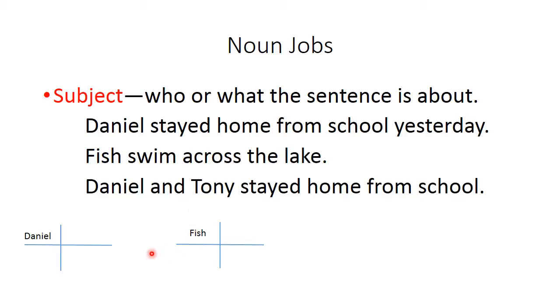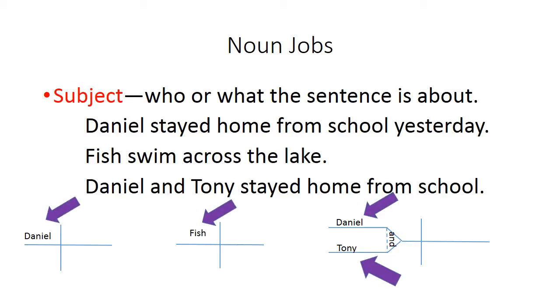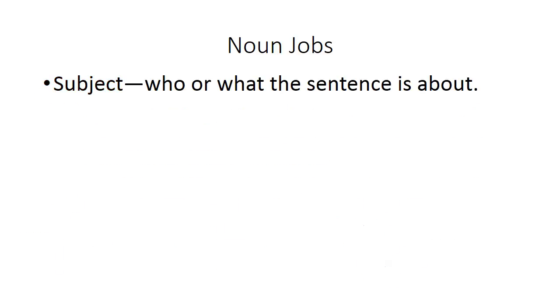The line here, the cross part, could change because if you have a compound subject like Daniel and Tony stayed home from school, you'll still have the up and down line always, always, always, but now the left-hand side where the subject goes has to be split because you have 2 subjects, or a compound subject, right? Daniel and Tony stayed home from school. So all of these are examples of subjects, and this is where they get diagrammed.